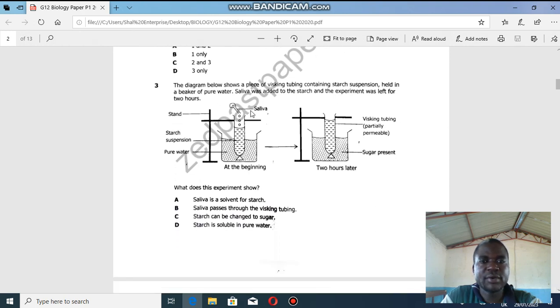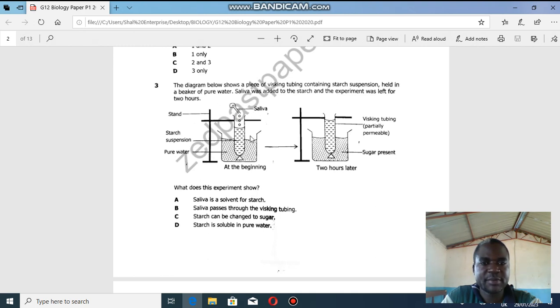Question 3. The diagram below shows a piece of whisking tube containing starch suspension held in a beaker of pure water. Saliva was added to the starch and the experiment was left for 2 hours. So why was saliva added? Saliva has an enzyme, salivary amylase, which acts on starch. So that is the reason for this saliva.